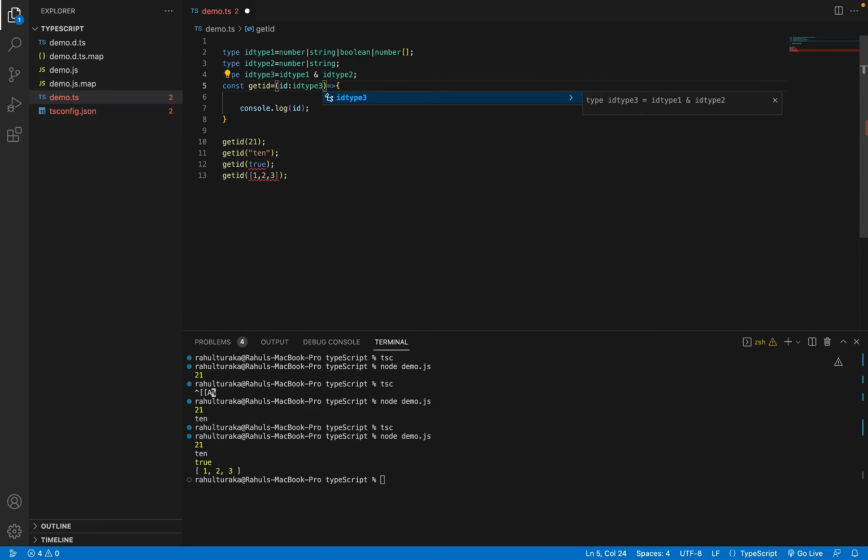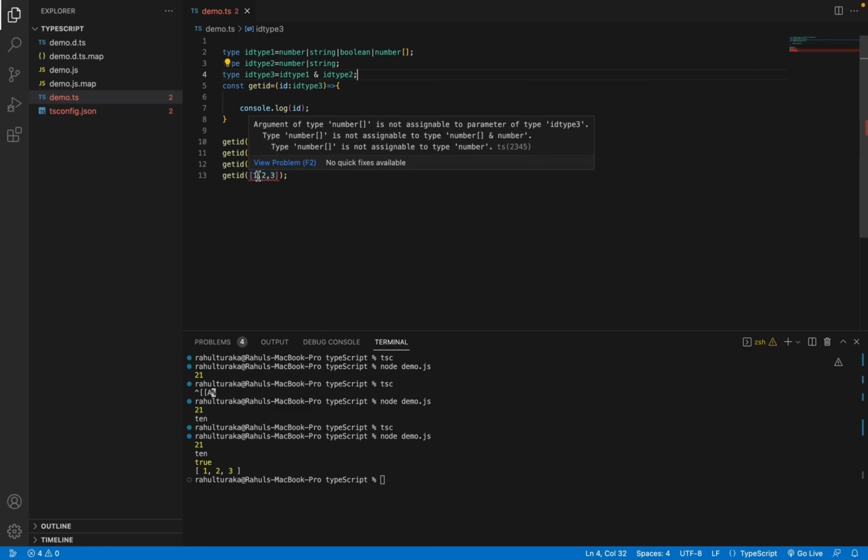Now, as you can see here, the one we call with the number, there is no problem, there is no error. The one we call with a string, there is no error here. There is an issue with boolean and number array. Whenever we use the intersection on primitive data types, intersection will take the common types only.